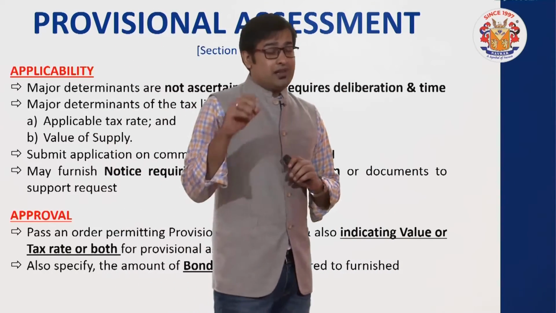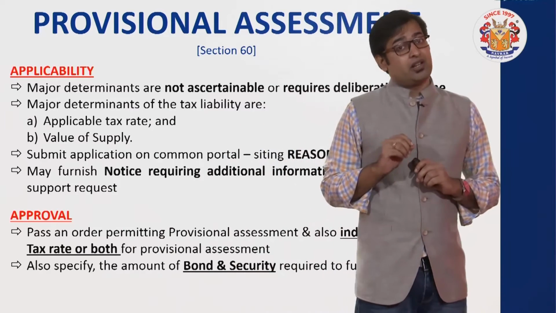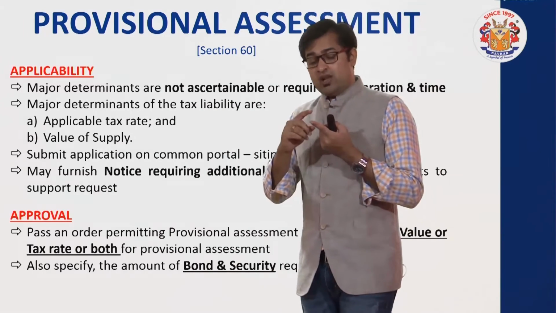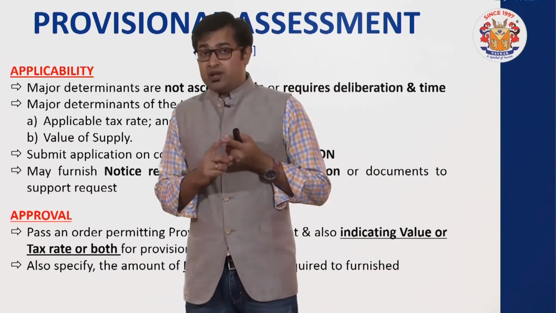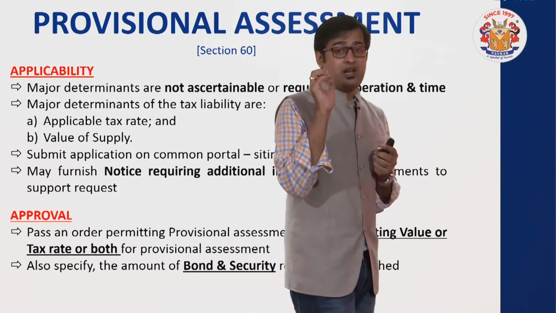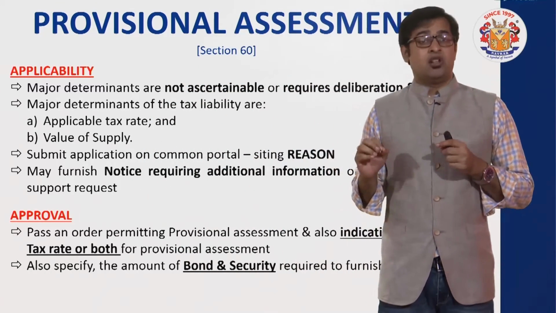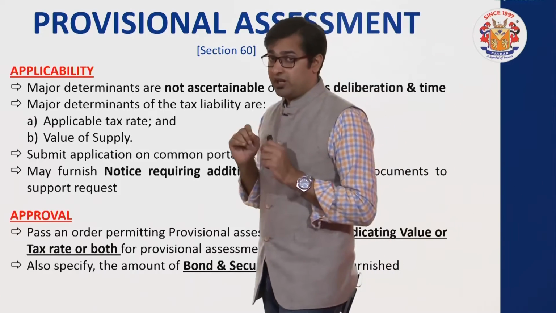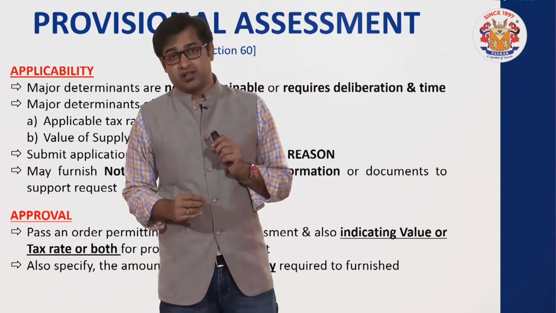But what if the finalization gets done at the rate 18? Then you have paid tax at 12% and at a later stage the finalization has been done at 18%, so there will be a shortfall of 6% which you are supposed to pay at a later stage.